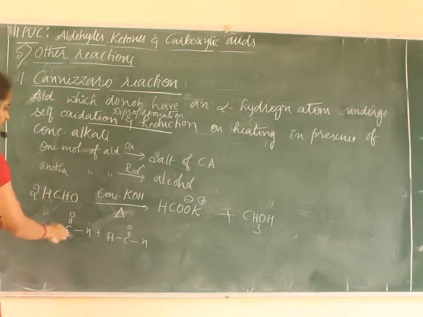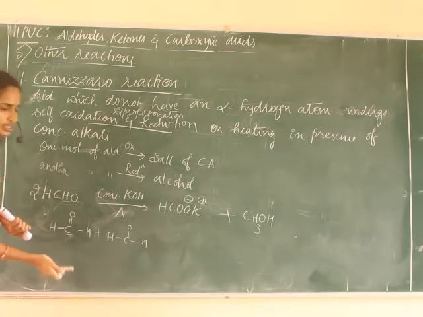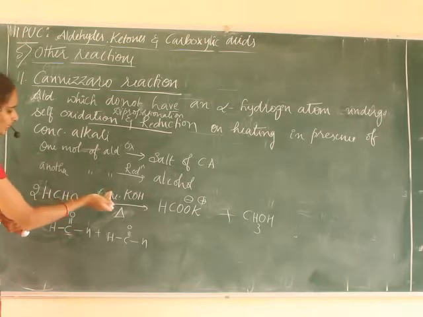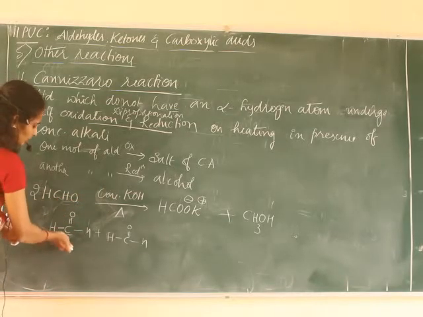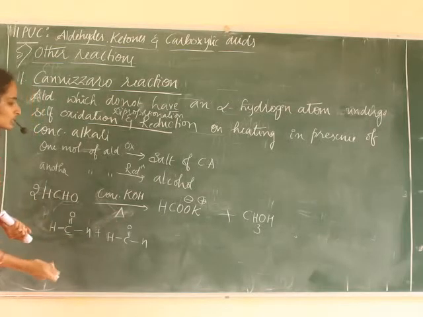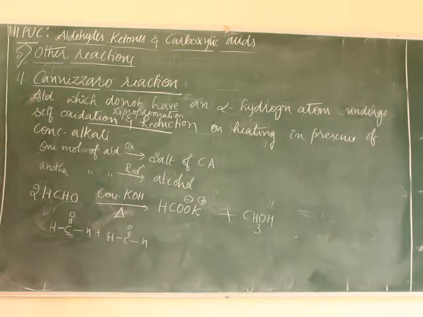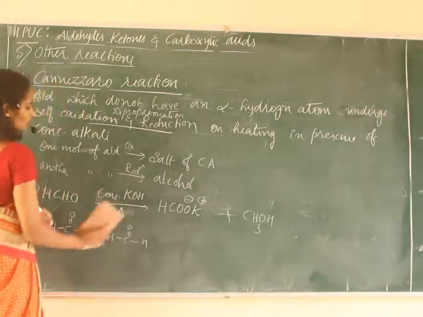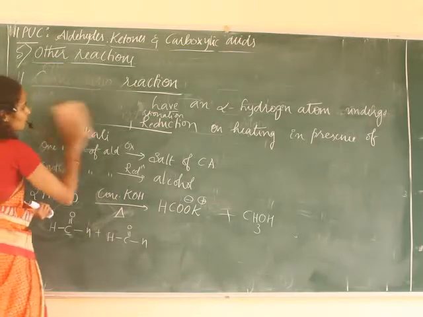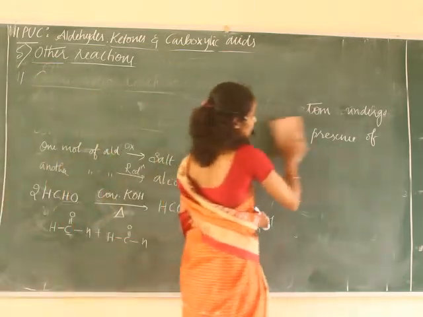The simplest one-carbon alcohol is methanol, and the carboxylic acid is the same. In the aldehyde there is one carbon atom, and the simplest one-carbon carboxylic acid or salt is formic acid or potassium or sodium formate. Easily you can write the products of Cannizzaro reaction.